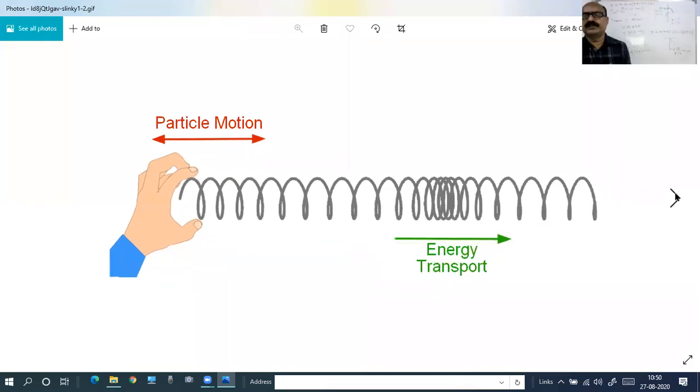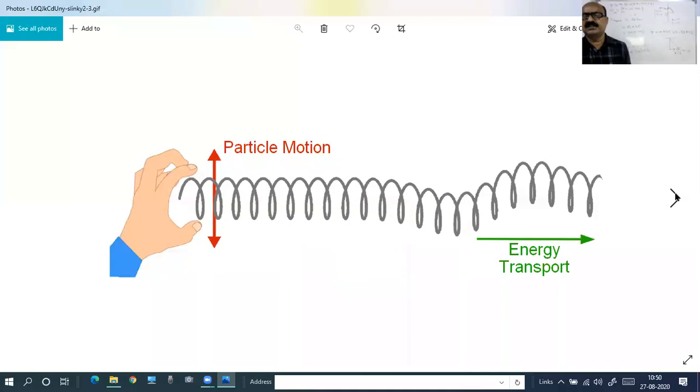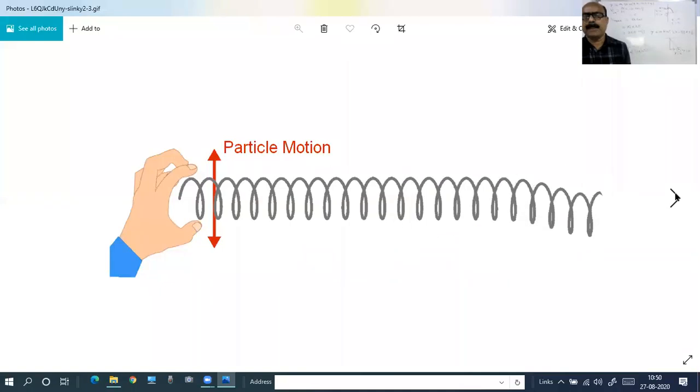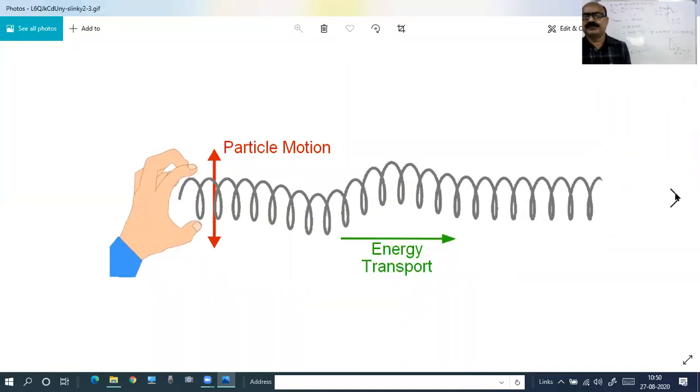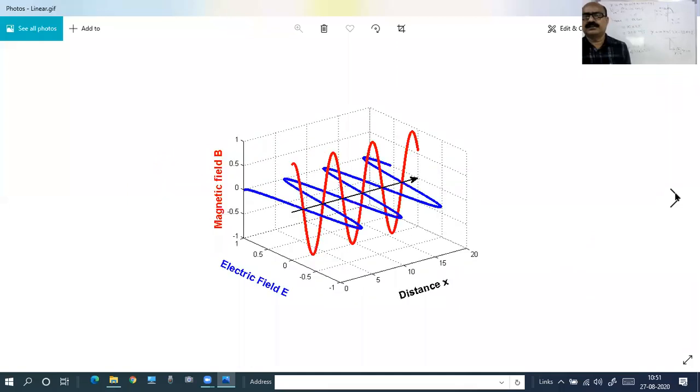And in the transverse nature, how is energy transferred? Particle motion is vertical. Energy transmission is in the x direction, horizontal. Are you clear? Yes, sir. Are the pictures clearly visible? Yes, sir. Okay. This is also electricity.